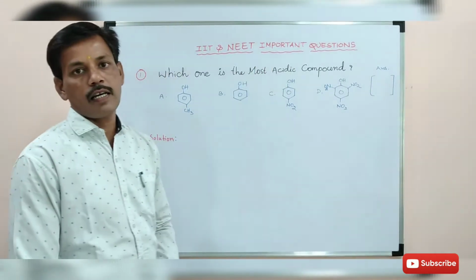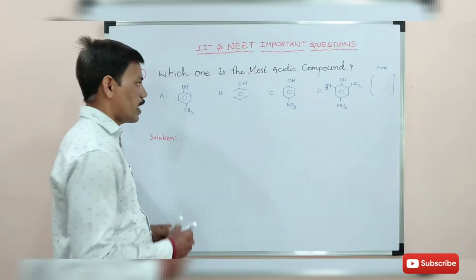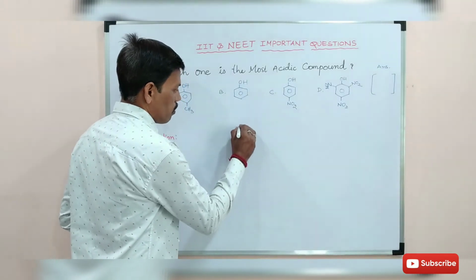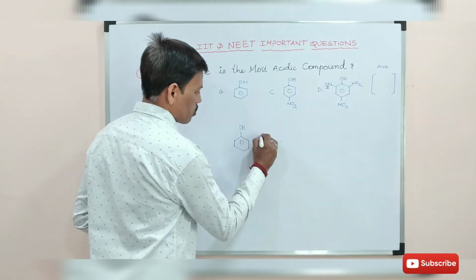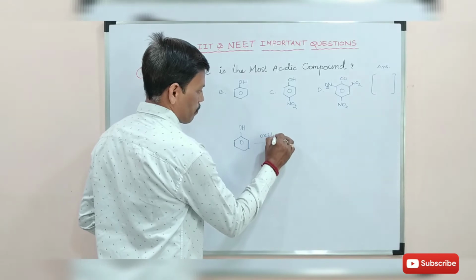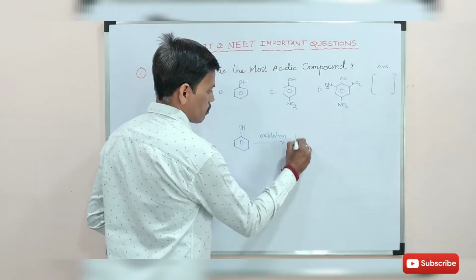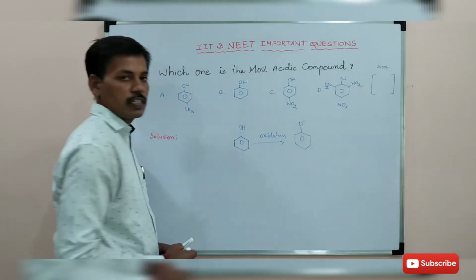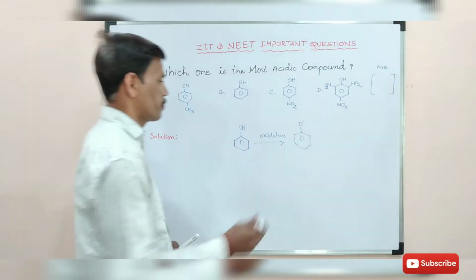Generally we know that phenol readily loses a proton and forms the phenoxide ion. This is a phenoxide ion.